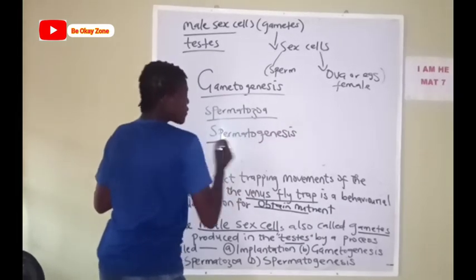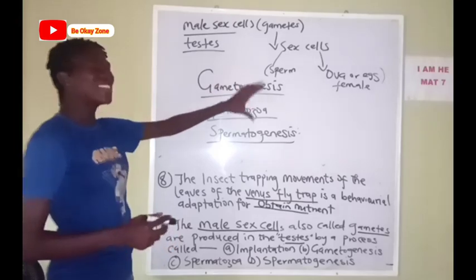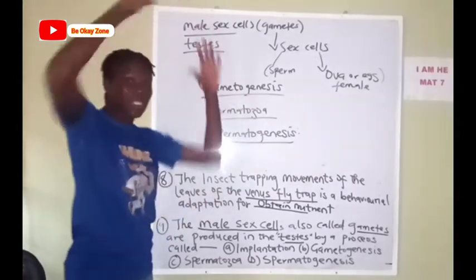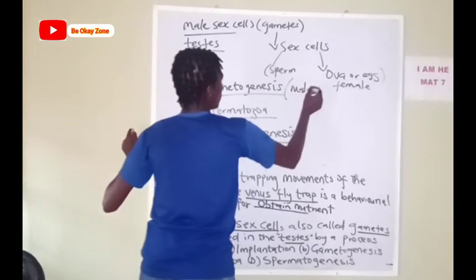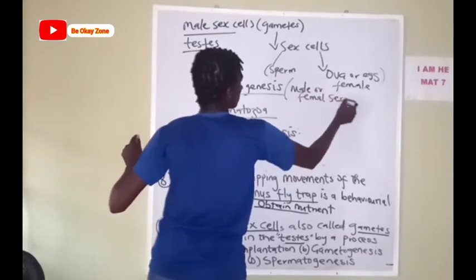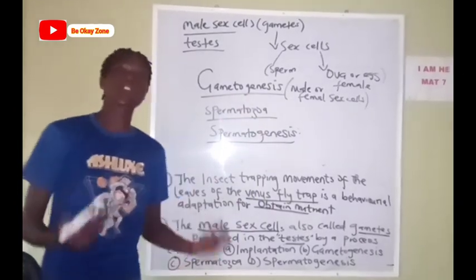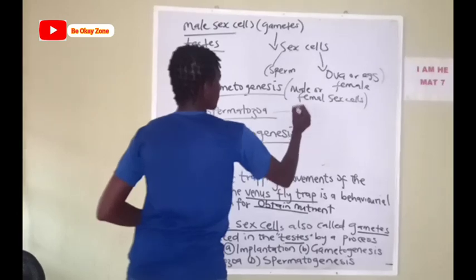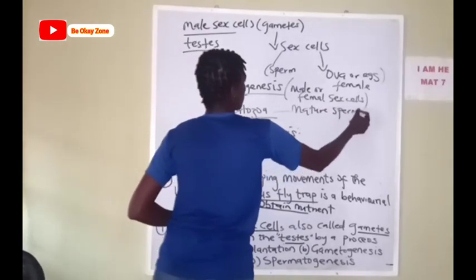Spermatogenesis. Now, if we were to analyze these words, gametogenesis simply means the production of gametes, whether male or female, okay? So in this case, we have the male or female sex cell being produced. Now, spermatozoa simply means a matured sperm cell, okay? A matured sperm.